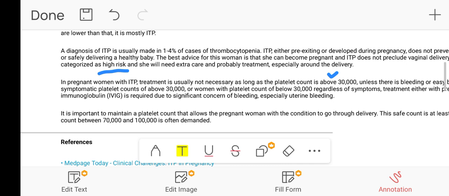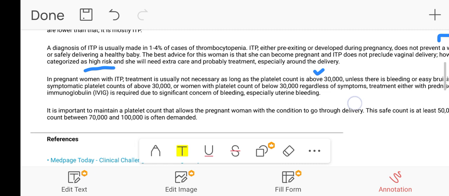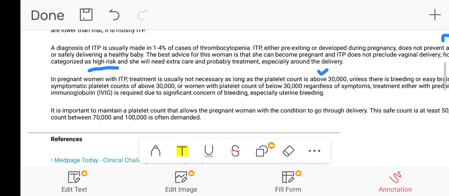If the platelet count is above 30,000 and the patient is symptomatic, or if the patient has a platelet count below 30,000 regardless of the symptoms, then in these two conditions immunoglobulin or prednisolone treatment is necessary. So there are the concerns of bleeding, especially the uterine bleeding.